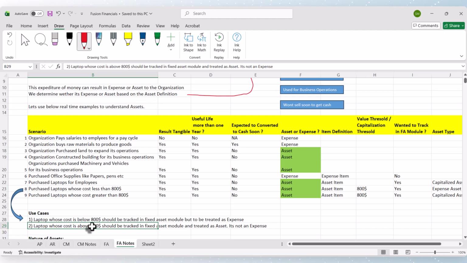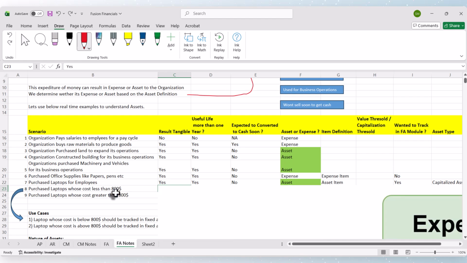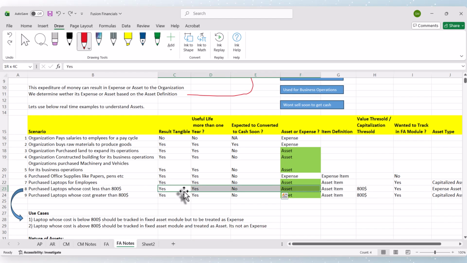If we have such a business case, and we have implemented it in Fusion Fixed Assets, and the organization buys a laptop whose cost is less than $800, even though it satisfies the definition of a fixed asset, and this is an asset, and in the item definition it will be defined as an asset item, then there is a concept called value threshold or capitalization threshold.